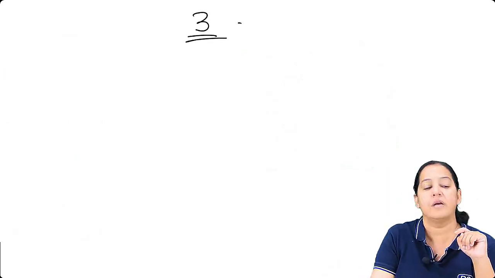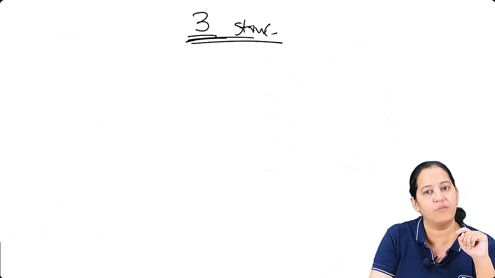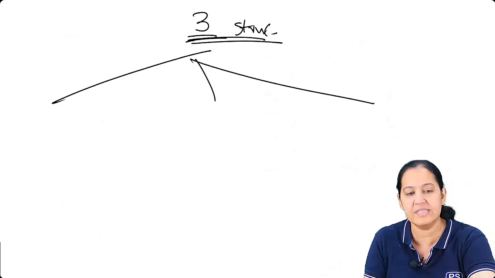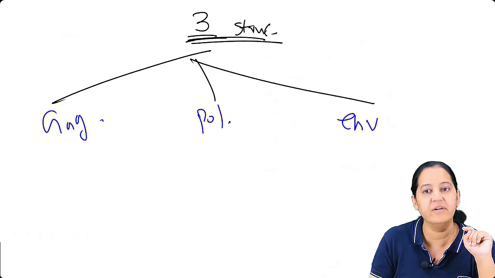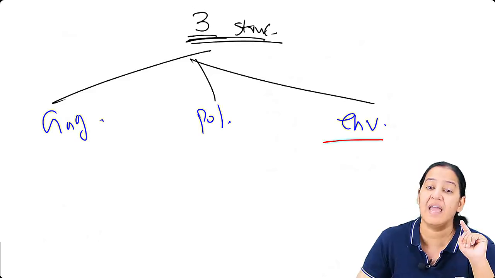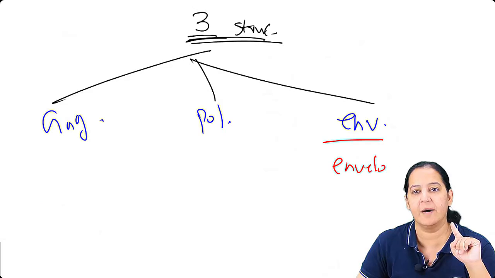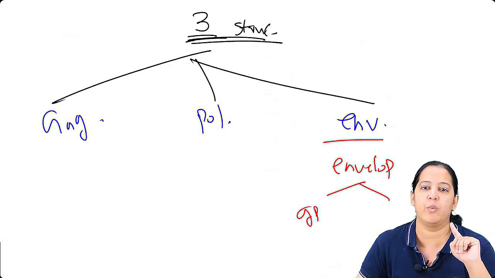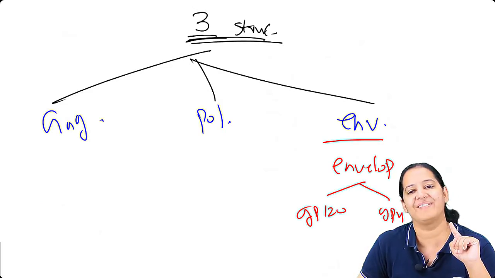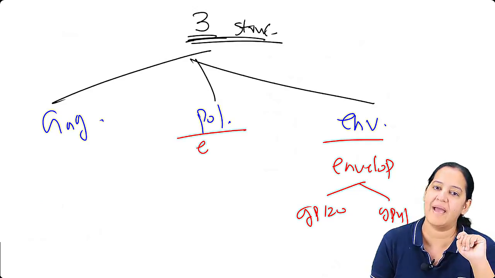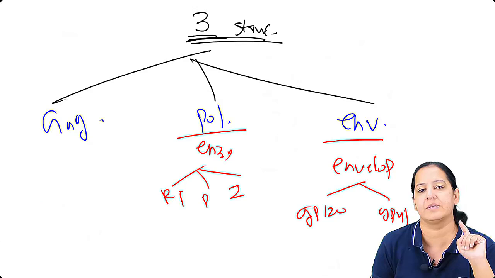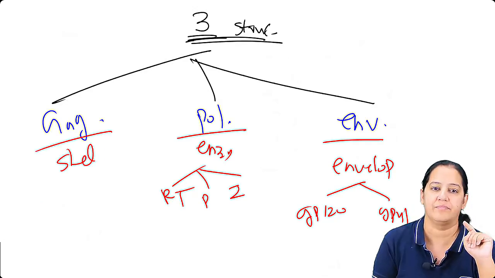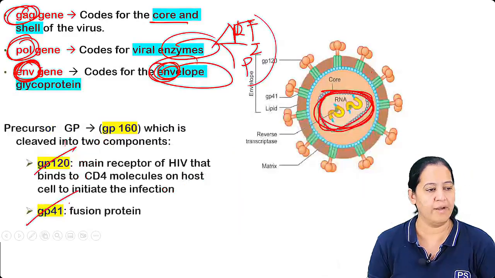So there are total 9 genes, but for us 3 are important. 3 of them are structural. What are the 3 structural genes? Same name, GAG, POL and ENV. ठीक है? So ENV से बनता है envelope, and there are 2 things, GP120 and GP41, in the envelope. POL में enzymes, all the 3 enzymes: reverse transcriptase, protease, integrase. And GAG is shell. Got my point? The GAG is shell.